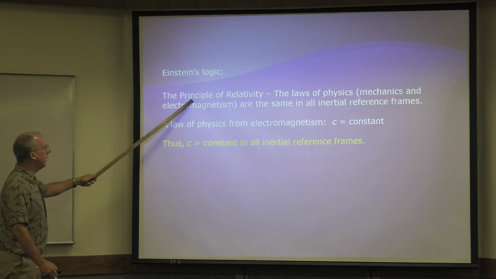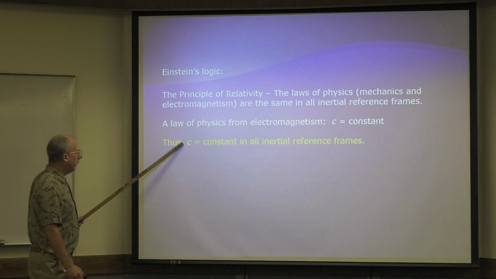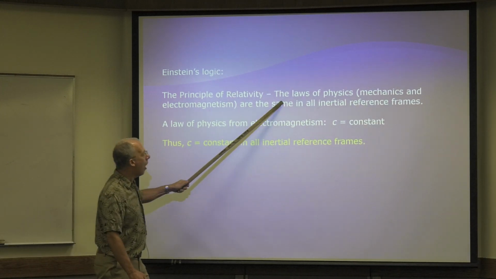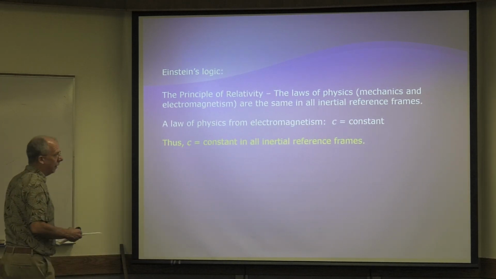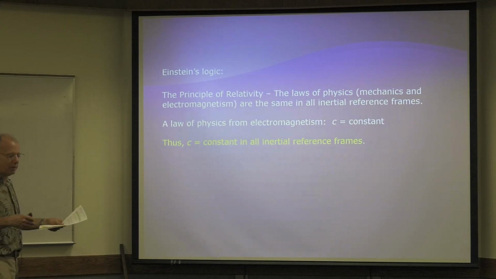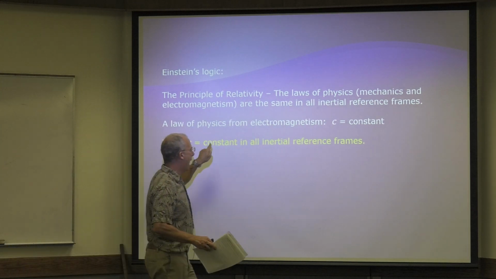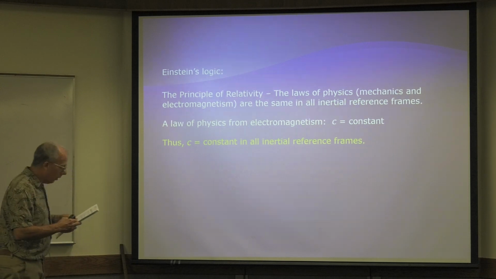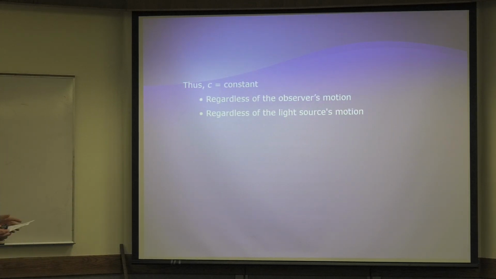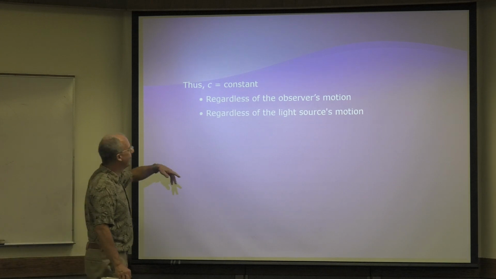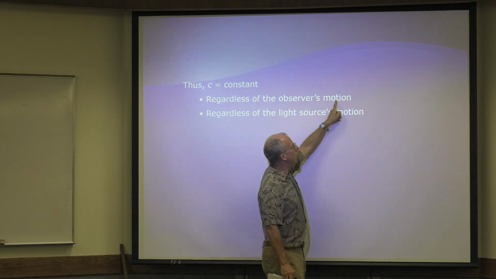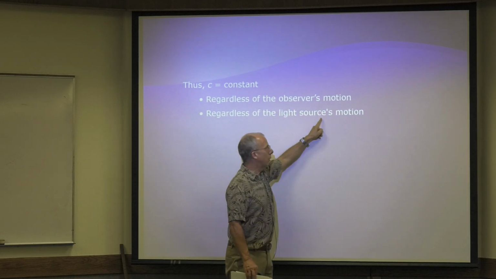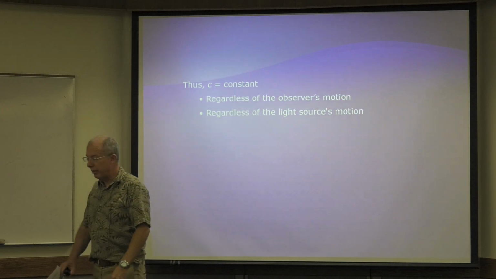Well, therefore, put this together with this. Therefore, the speed of light has to be constant in all inertial reference frames. I mean, it's a pretty good logical argument. It doesn't make any sense, but it makes logical sense. Hope you understand that. All right? So just by logic, the speed of light has to be constant in all inertial reference frames. What does that mean? I've already said it a million times, right? Therefore, the speed of light is constant regardless of the observer's motion, regardless of the light source's motion. Everybody measures the speed of light to be the speed of light.